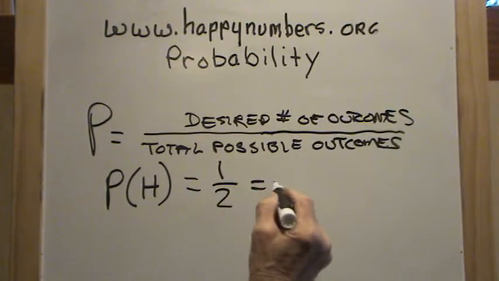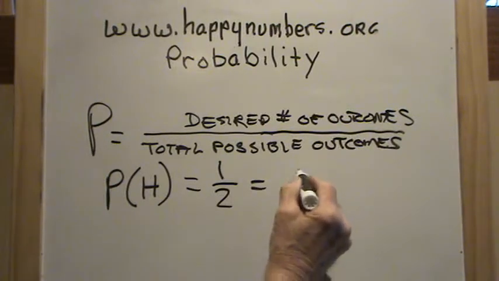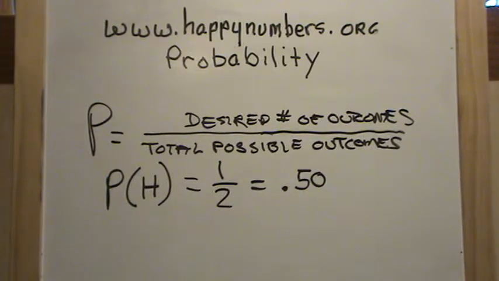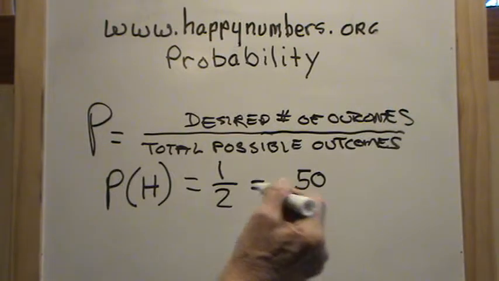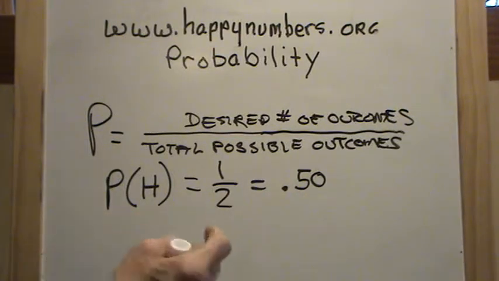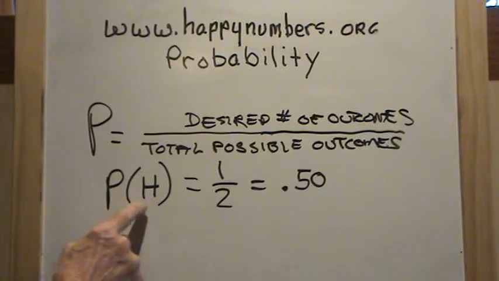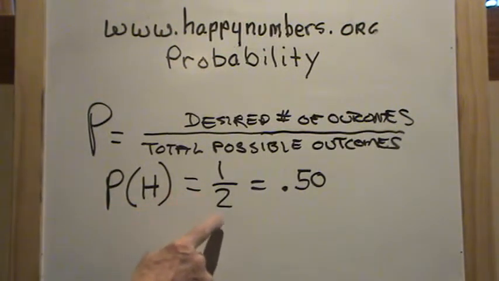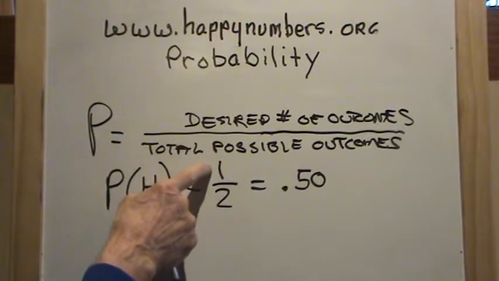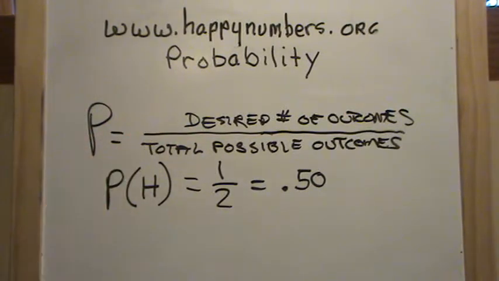And we know 1/2 is 0.50, or 50 hundredths. So the probability of getting a head is the desired number of outcomes, which is 1, because it's a head, over the total number of possible outcomes, which is 2.